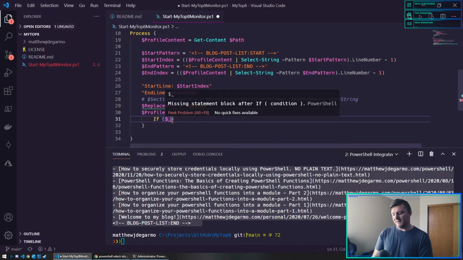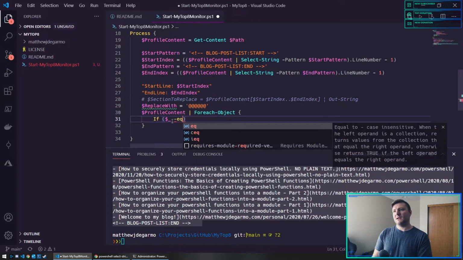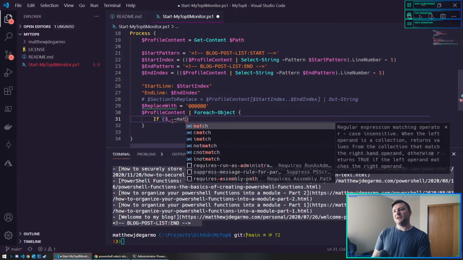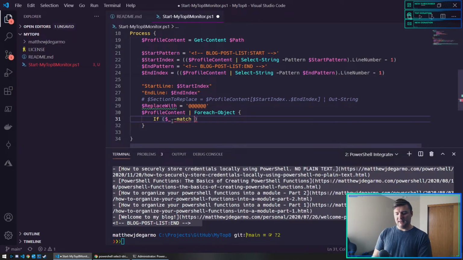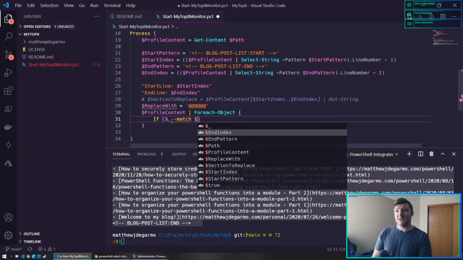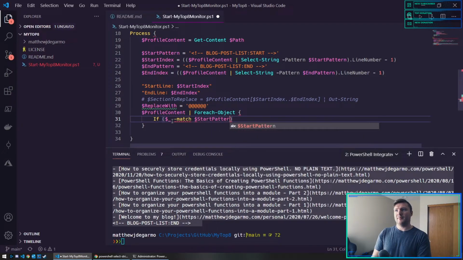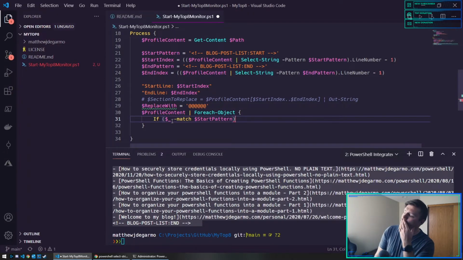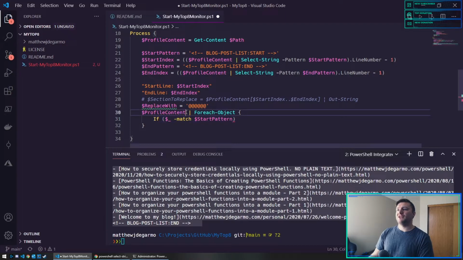So I'm going to say if this, I guess I could say match start pattern. No, I would have to just loop through just this section.